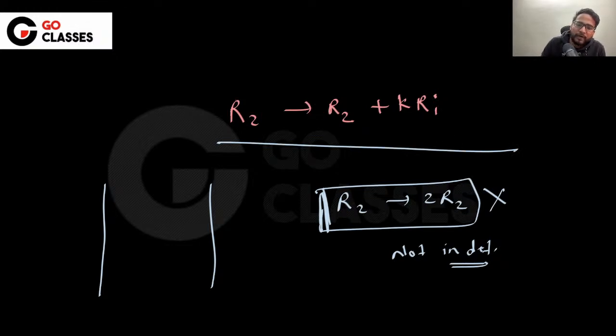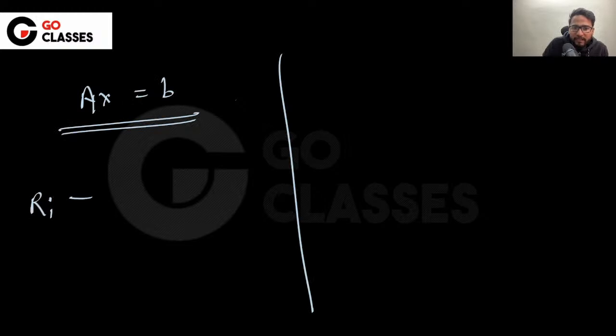Just to summarize, if you are solving Ax equal to b, then you can do Ri gives k1 Ri plus k2 Rj. This is definitely allowed in case of Ax equal to b. As long as you have Ri, you can multiply with k2 or whatever you want to do. You can definitely do that. Now let's go to the determinant portion.